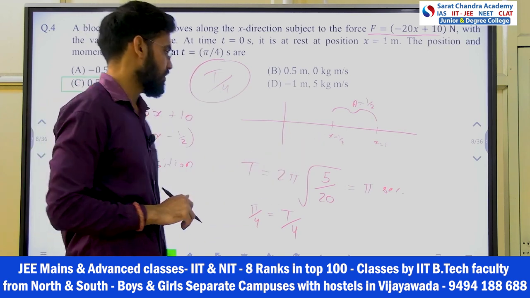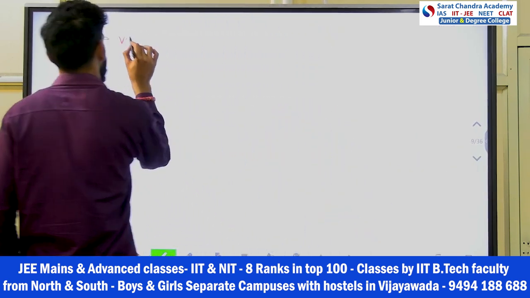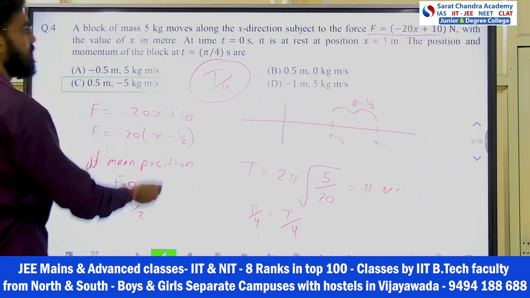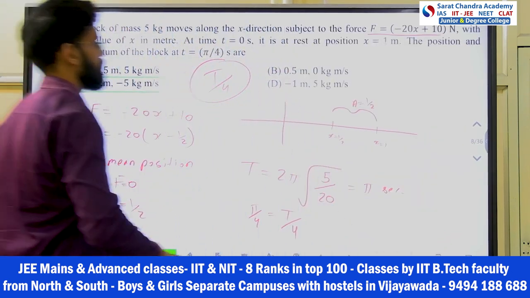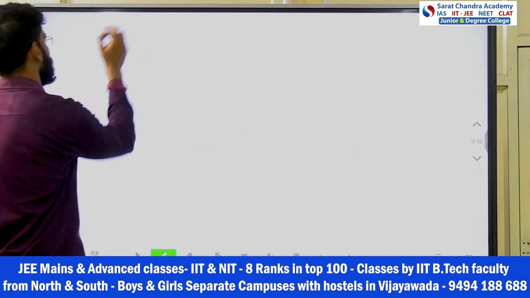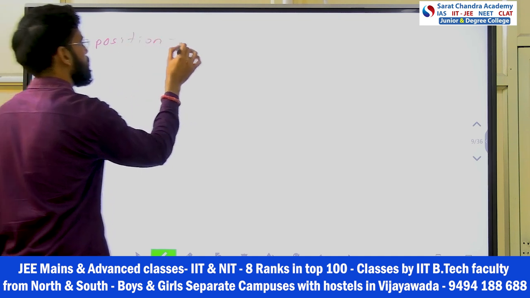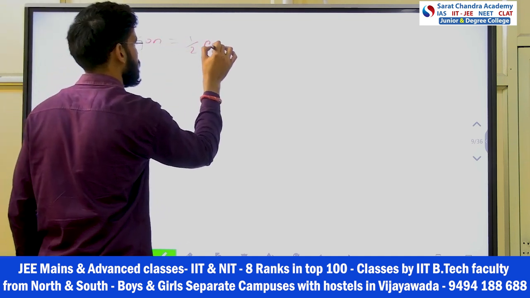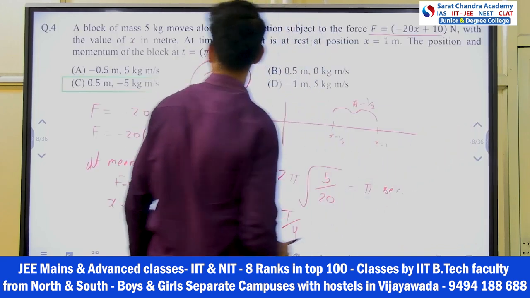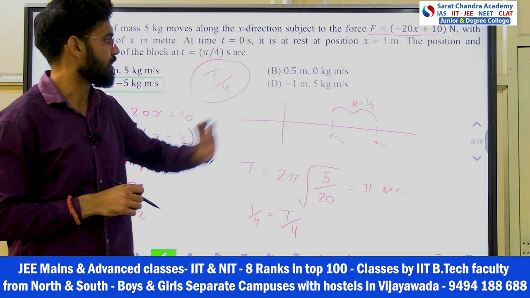So at the mean position, what is the velocity? I think velocity is only asking. He is asking the position and momentum, sorry. Position and momentum. So position, how will you answer? Position we know, he came to the mean position. So what is that? Half meter. x equals to half. So x equals to half. How many answers are there? C option and B option, right?